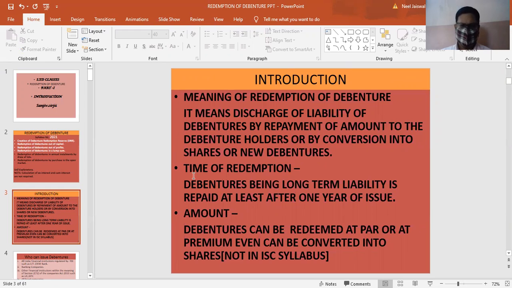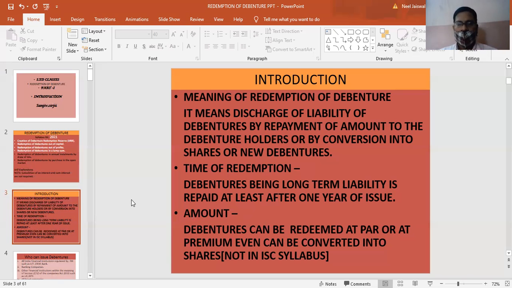Now, the time of redemption will be at least more than a year because it is a long-term liability. And the amount of debenture can be redeemed at par, or even at premium. Even at premium, debentures can be redeemed.